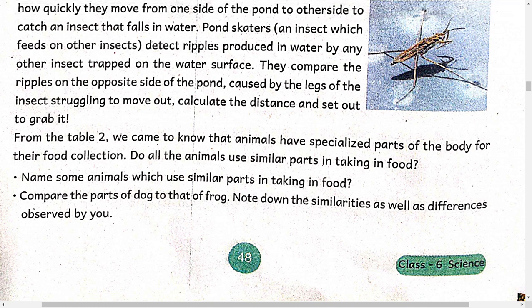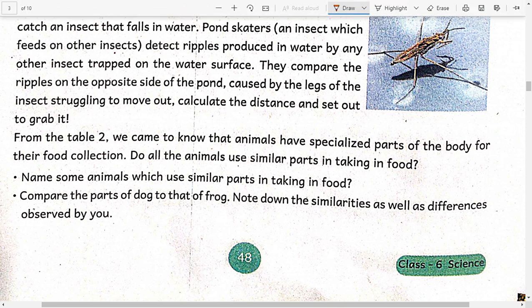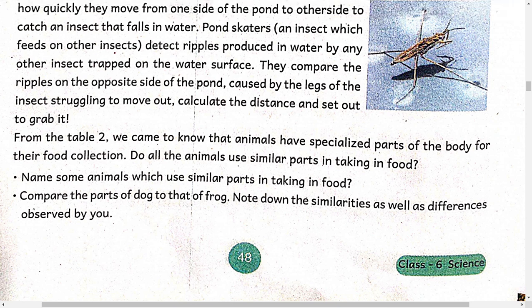And lion and tiger use their strong legs to run for chasing the animals, sharp claws to catch, and sharp teeth to tear the flesh from the body. Okay, and compare the parts of the dog and that of the frog. Note down the similarities as well as differences observed by you.